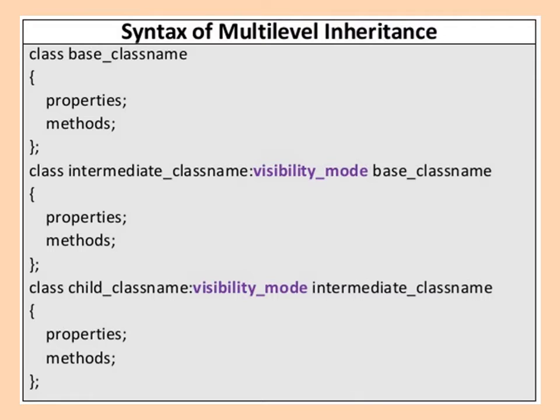Now we see the syntax of multi-level inheritance. Class base class name, and here its properties and methods. Next, class intermediate class colon visibility mode base class name. So this is the first derived class, which is derived from the base class, with its properties and methods. And then class child class colon visibility mode intermediate class name. So the child class is derived from the intermediate class and it consists of its properties and methods.